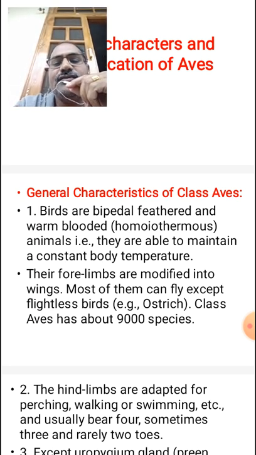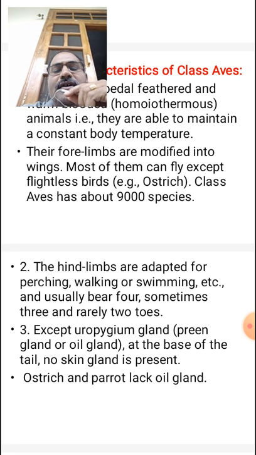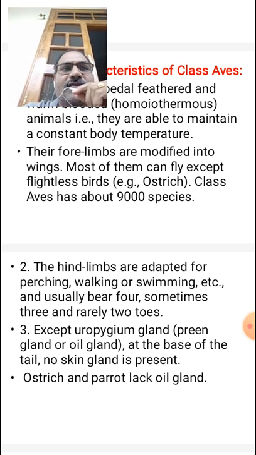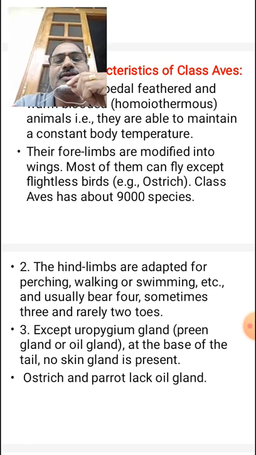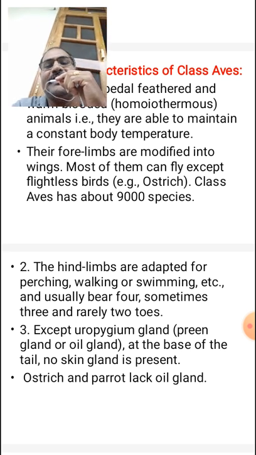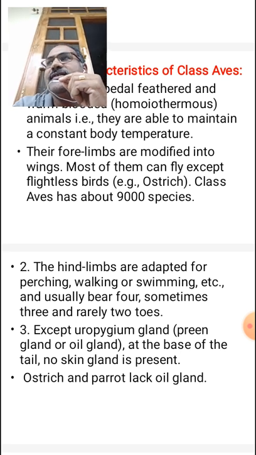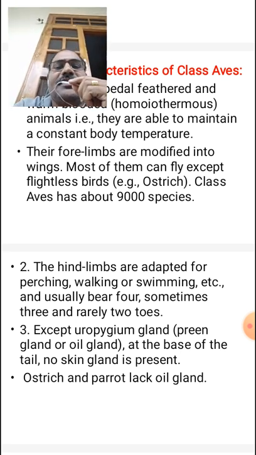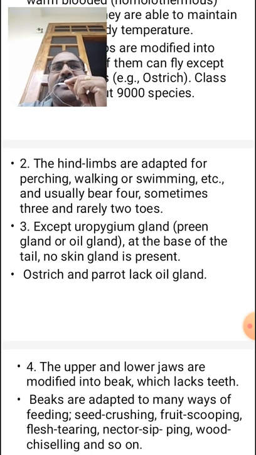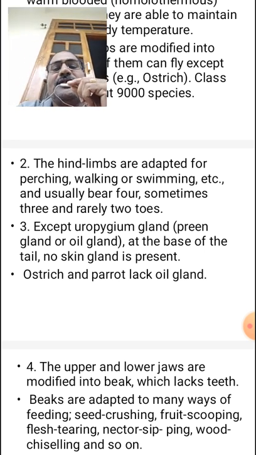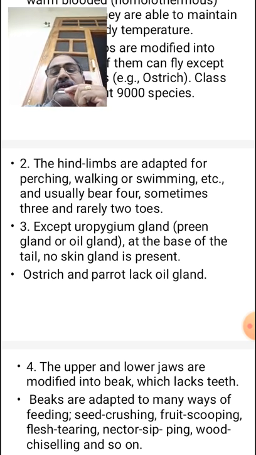The forelimbs are modified into wings. Wings help in flying, and most of them can fly except some flightless birds, for example the ostrich. Class aves contains about 9,000 species right now, and the hind limbs are adapted for the perching mechanism, walking, swimming, etc.